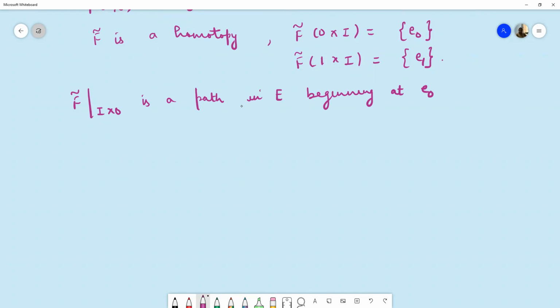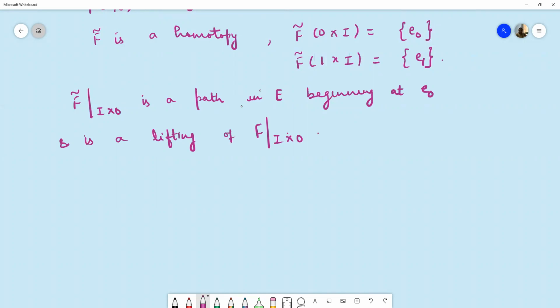And if we take the restriction of F tilde on the bottom line, then its domain will be just the closed interval 0 to 1. So this is basically a continuous mapping on the closed interval [0, 1], which is beginning at e naught. So it is a path. And this is basically a lifting, because F tilde is a lifting on the whole of the area I cross I. So it is a lifting of F restricted to I cross 0.